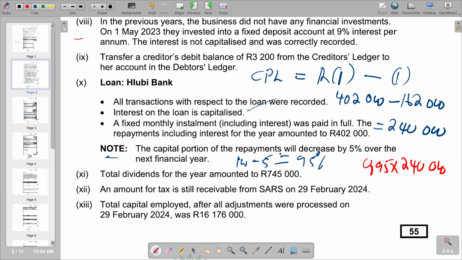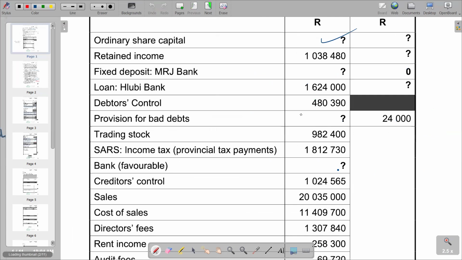If you say 0.95 times 240,000, you are going to get 228,000. So this is now going to be the current portion of loan since it was said to decrease. This current portion of loan is going to decrease the loan balance, which is 1,624,000.